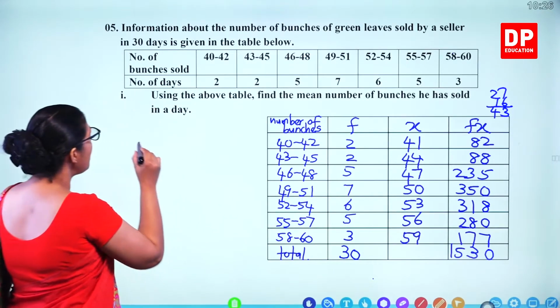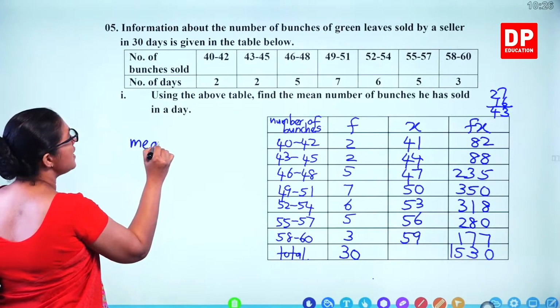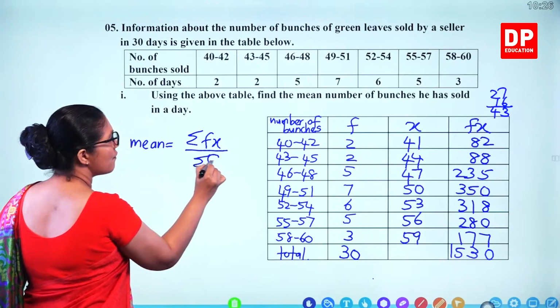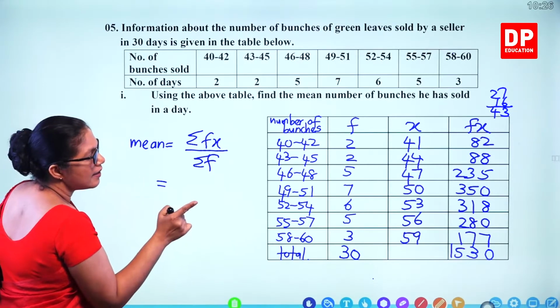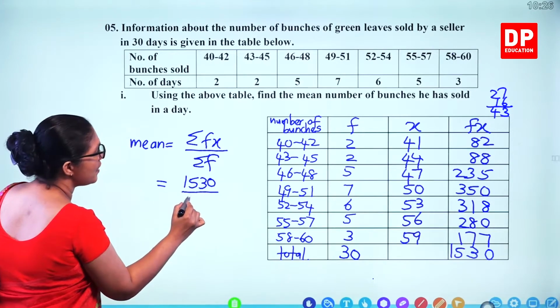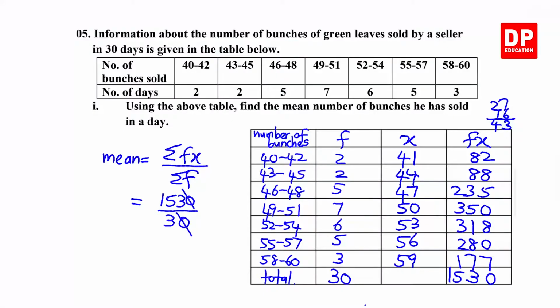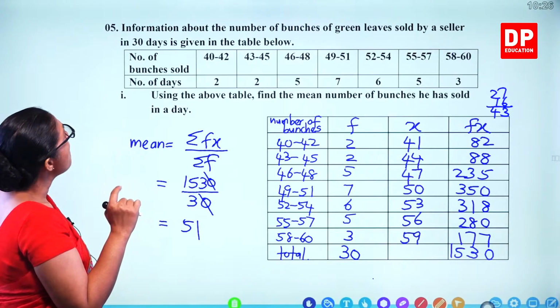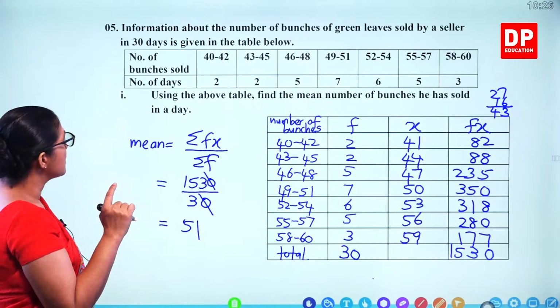So what is the mean? Mean is total fx divided by total f, that's 1530 divided by 30. The 0s get cancelled out, divide by 3. 3 times 5, 15, 3 times 1. Mean number is 51. So that's the mean number of bunches